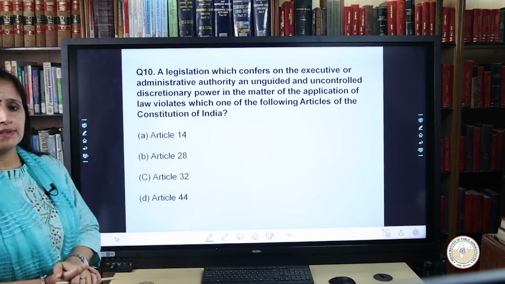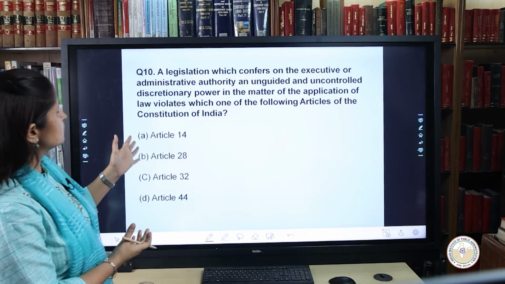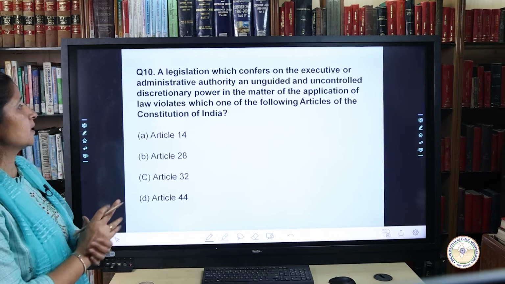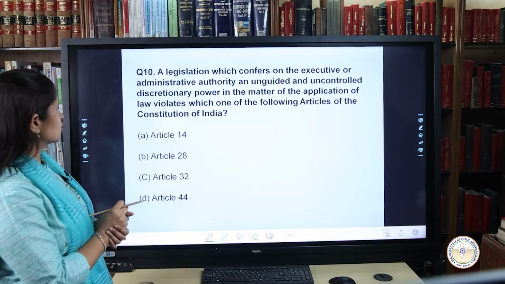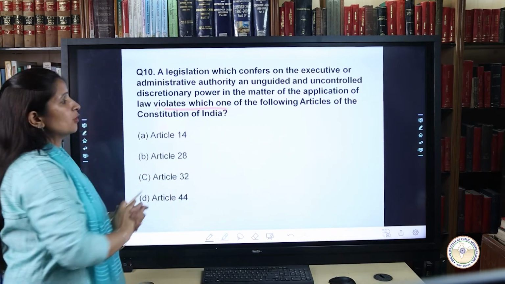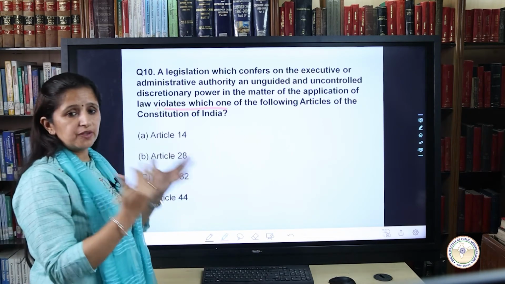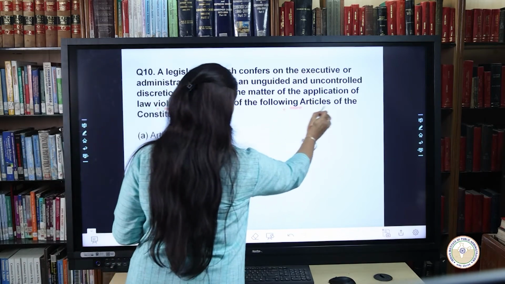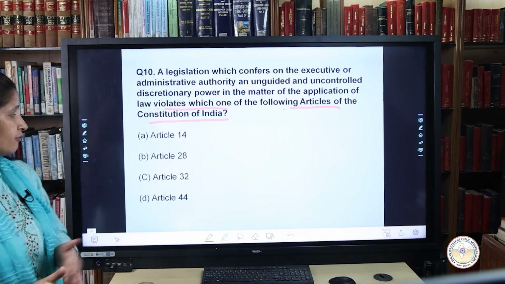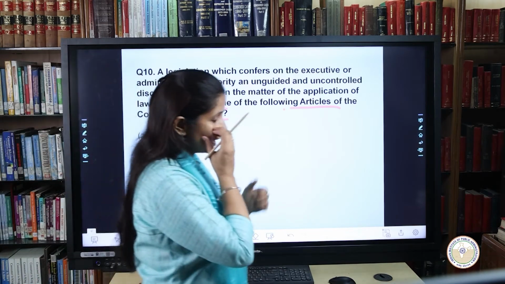The question tells: a legislation which confers on the executive or administrative authority an unguided and uncontrolled discretionary power in the matter of the application of law violates which one of the following articles of the Constitution of India? So here we need to find out which one of the following articles of the Constitution of India it violates. 4 articles are given: Article 14, Article 28, 32 and 44. So we need to understand one by one.